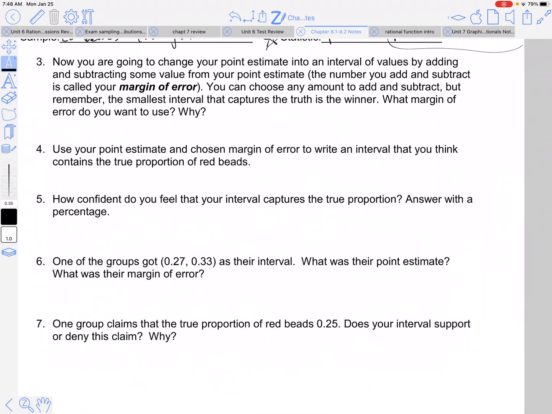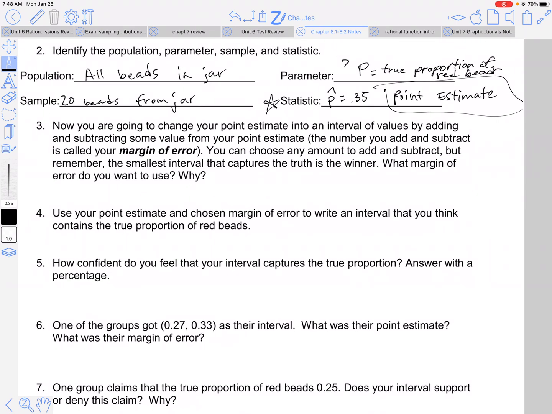So I'm going to give everybody a chance. So now you're going to change your point estimate into an interval. I'm going to give them a chance to basically think of a margin of error, right? Because we know that statistics vary, right? So if we would have grabbed a different handful of 20 beads, it might have given us a different proportion, a different statistic. So we need to create maybe like a little cushion, right? And this is called our margin of error.